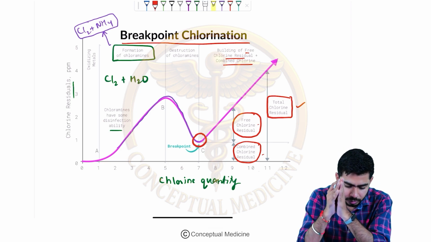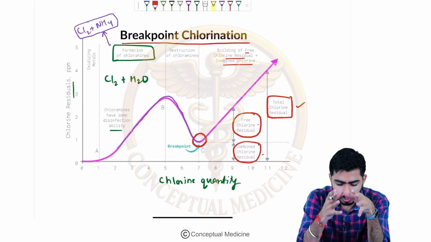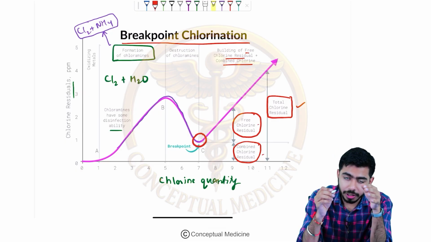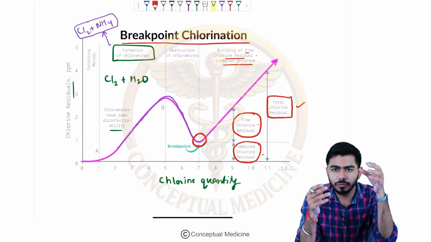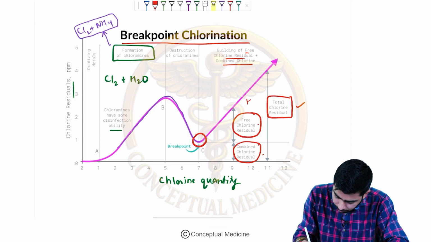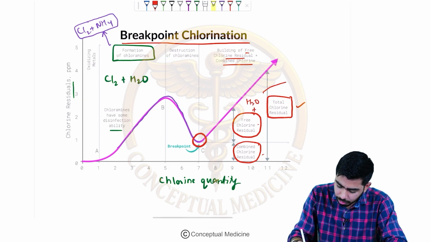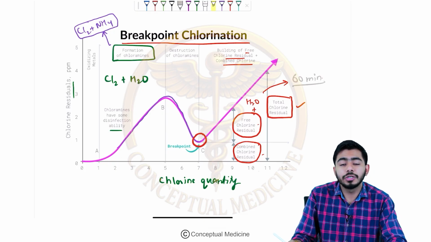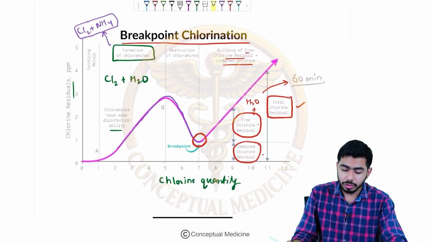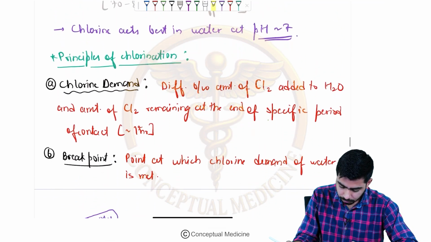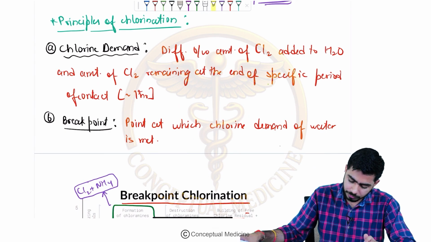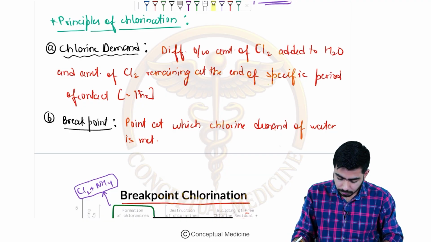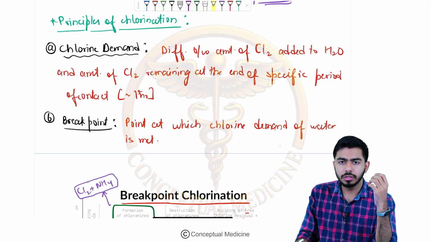Once we are clear with that, what about the contact period? The contact period of free chlorine with the water should be at least 60 minutes, around 1 hour. That's why I told you that the difference between the amount of chlorine added to water and the amount remaining at the end of a specific period of contact is called the chlorine demand.